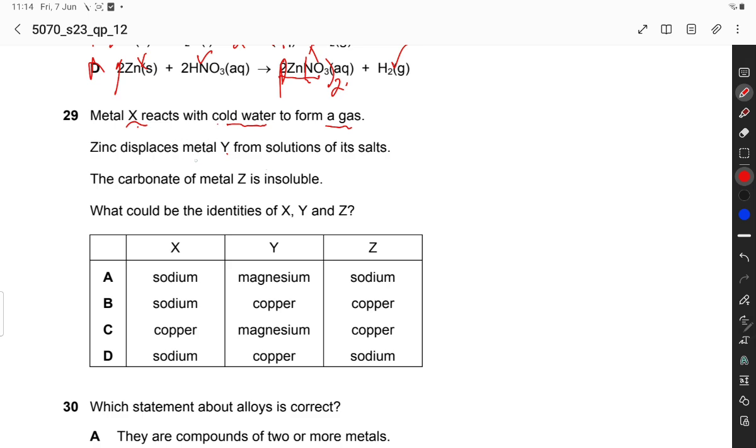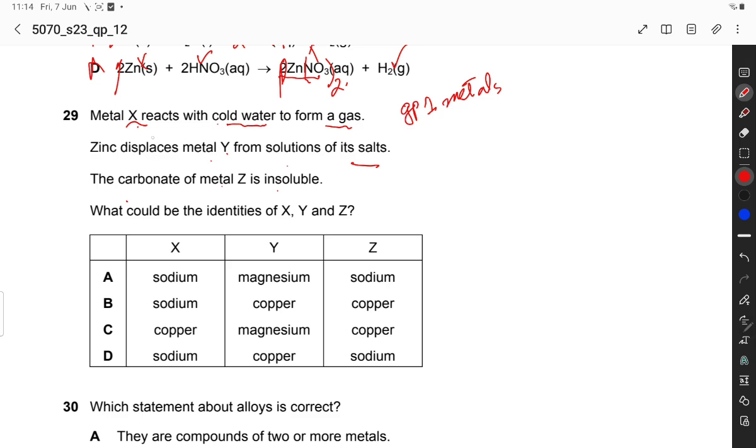Zinc displaces metal Y from solution of its salt. The carbonate of metal Z is insoluble. Metal X reacts with cold water, so it might be a group 1 metal, because group 1 metals react with cold water to form hydroxide and hydrogen gas.